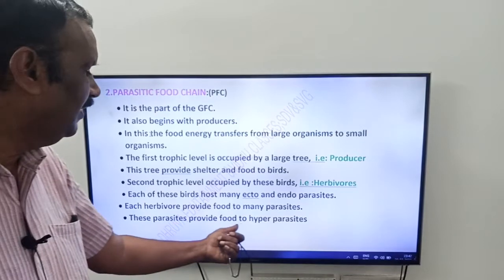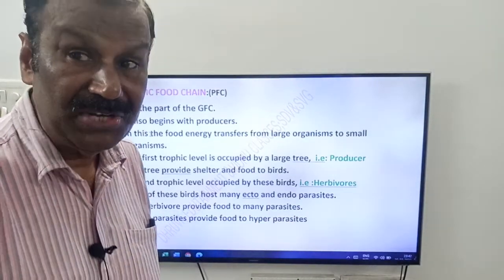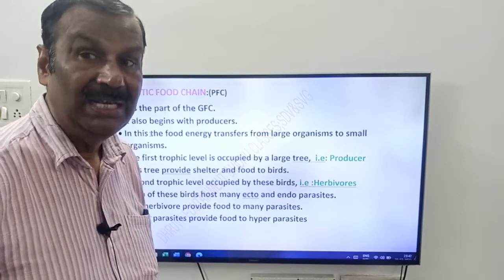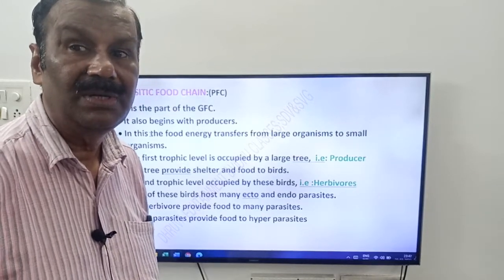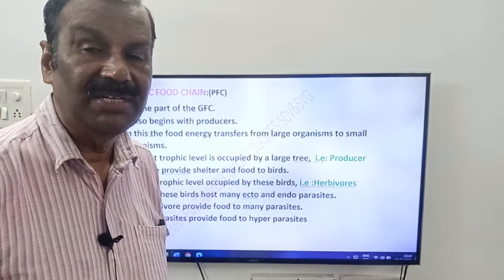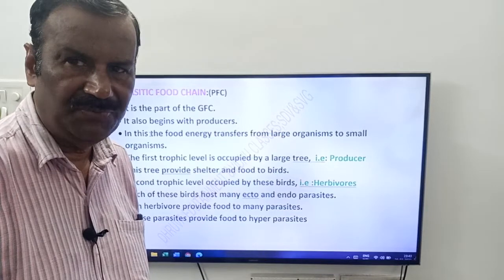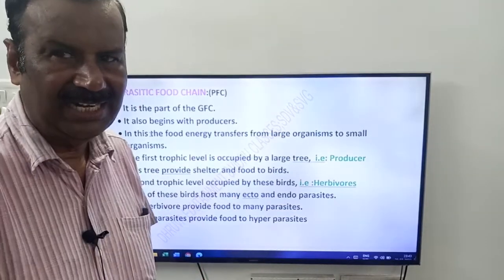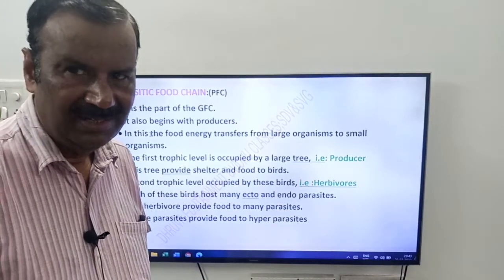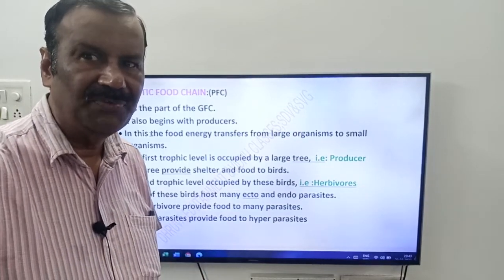These parasites provide food to hyperparasites. See friends, there is one more example. What is a hyperparasite, friends? You know it. A parasite which lives on another parasite is called a hyperparasite. So here 4 steps are there, friends. What are they? Tree, first trophic level. Birds, second trophic level. Parasite, third trophic level. Hyperparasite, fourth trophic level.